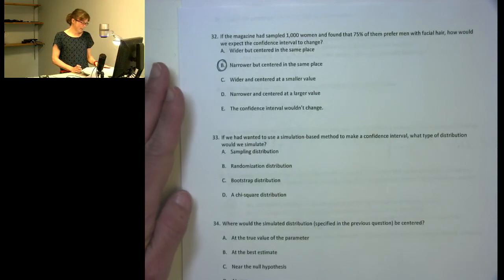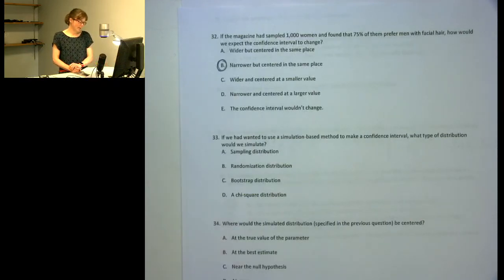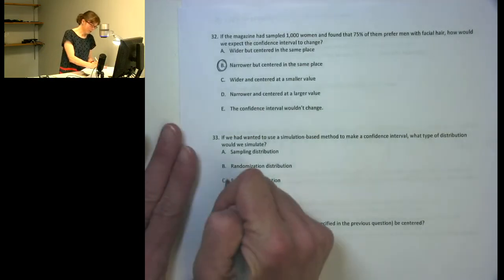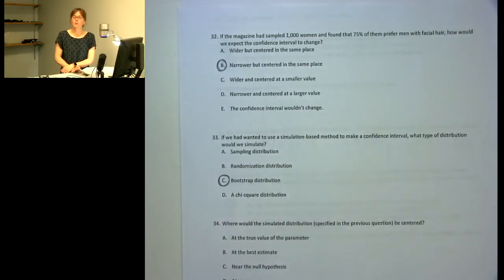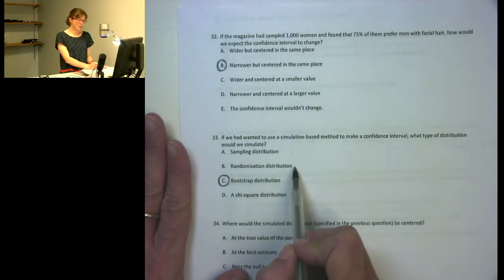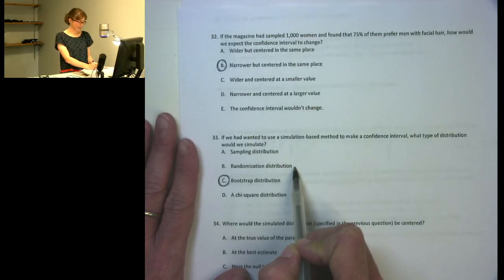33 asks if we had wanted to use a simulation-based method to make a confidence interval, what type of distribution would we simulate? And the correct answer here is the bootstrap distribution. Remember, the bootstrap is the method that we use to use the data in just one sample to estimate the standard error so that we can make a confidence interval. A randomization distribution we use when we're doing hypothesis testing.